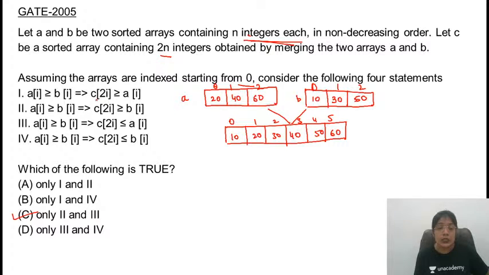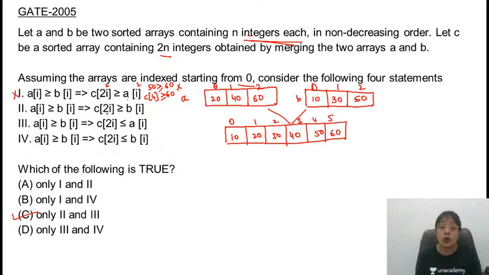Look at the conditions. C of 2i. Let's consider some value. Let's assume that I is 2. Okay. So what is A of I? A of 2 is what? That is 60. Is 60 less than equal to, I have considered I as 2, C of 2 into 2 is what? C of 4. What is C of 4? That is 50. 50 is greater than equal to 60. Is this the case? No, this condition is false. This means that statement 1 is false.